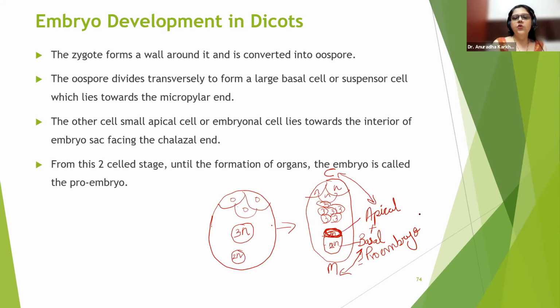Basal cell, this is the lower cell. So this particular one got divided into two parts, beta. See what I have shown here, it means it underwent mitosis. This zygote underwent mitosis to form two cells. So one cell will give rise to two daughter cells, out of which one daughter cell has become smaller in size and the other daughter cell has become larger in size. Can you see? So the larger one is going to be called the basal cell, while the smaller one will be called the apical cell. Now understood? Any difficulty in understanding the content of this particular topic?